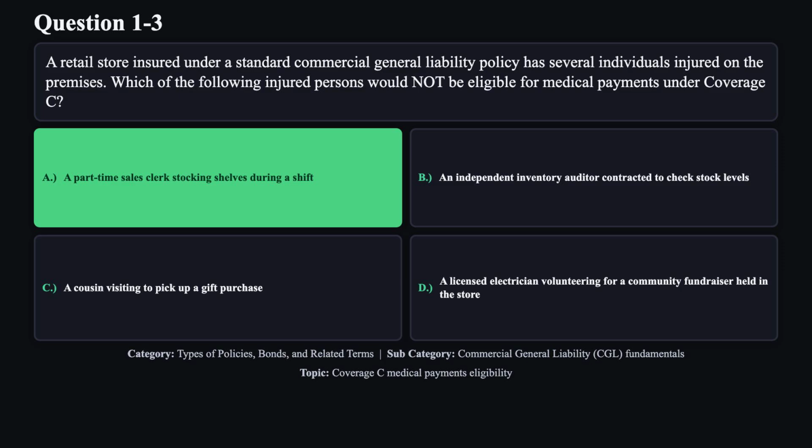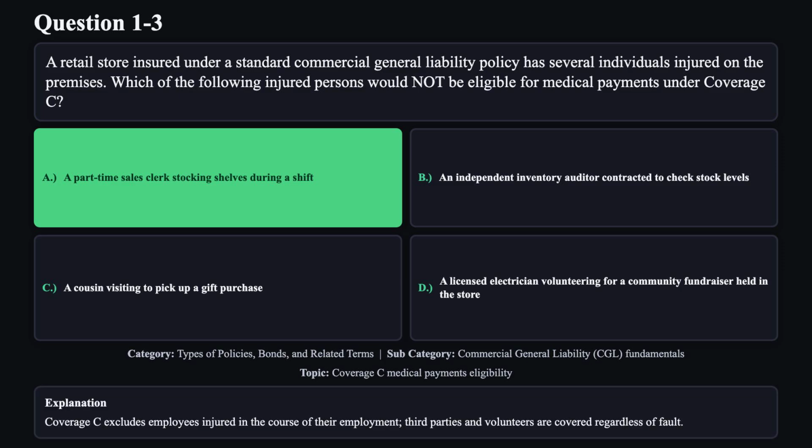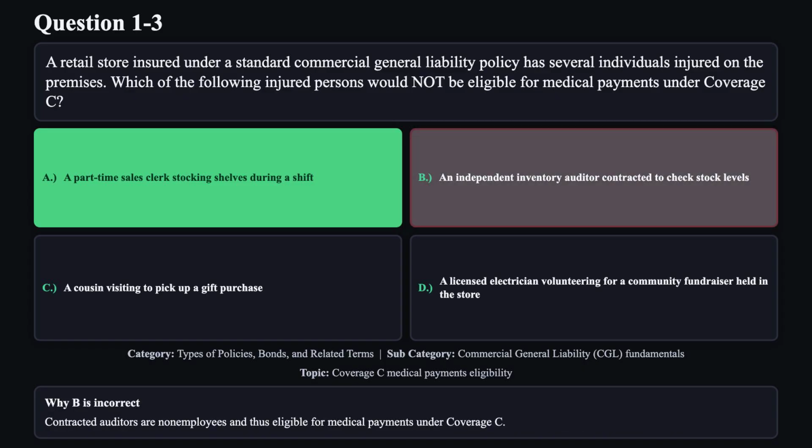The correct answer is A. Coverage C excludes employees injured in the course of their employment. Third parties and volunteers are covered regardless of fault. Reason B is not correct. Contracted auditors are non-employees and thus eligible for medical payments under coverage C.